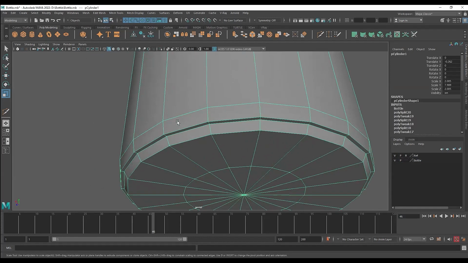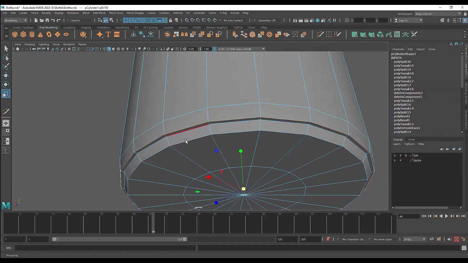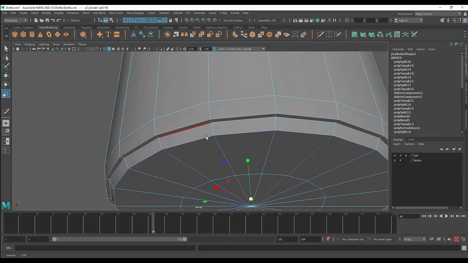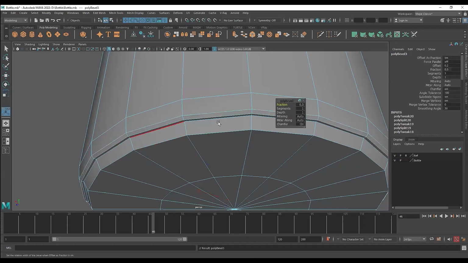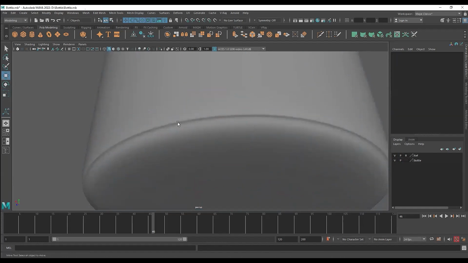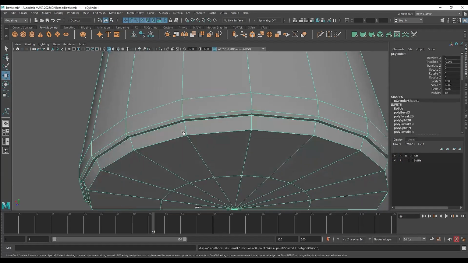Now you can see there are so many edges that we need to add. We need to add over here, and over here, because all of these three areas should be sharp. Only then the shape will be preserved. So if we were to do it with multi-cut, it would take a lot of time, right? So that's why we are going to use bevel. So I've double clicked on this edge. I'm going to press Ctrl plus B. I have a division and I'm going to make it smaller. And now if I press 3, you can see it's looking much sharper than before.